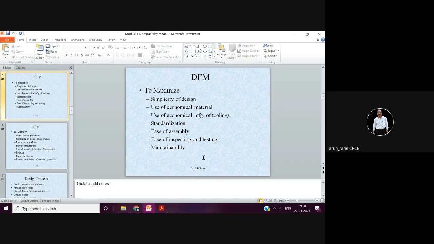Suppose I'll give another example. This is again a task for you. Suppose an egg. Everybody has seen the egg, baida, anda. Now imagine that the egg is a thin walled component. The shell, the thickness of the egg.